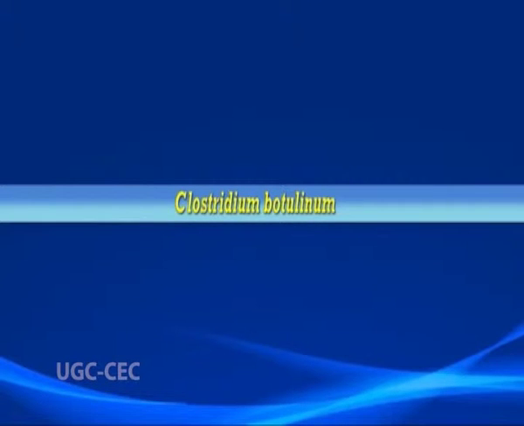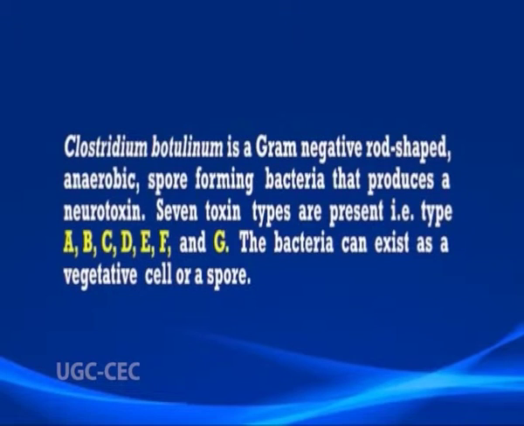Next we'll come to Clostridium botulinum. Clostridium botulinum is a gram-positive, rod-shaped, anaerobic, spore-forming bacterium that produces a neurotoxin. Seven toxin types are present: type A, B, C, D, E, F and G. This bacterium can exist as a vegetative cell or a spore. When conditions are favorable, the spore grows into the vegetative cell. When the vegetative cells grow into high numbers, they produce the toxin.